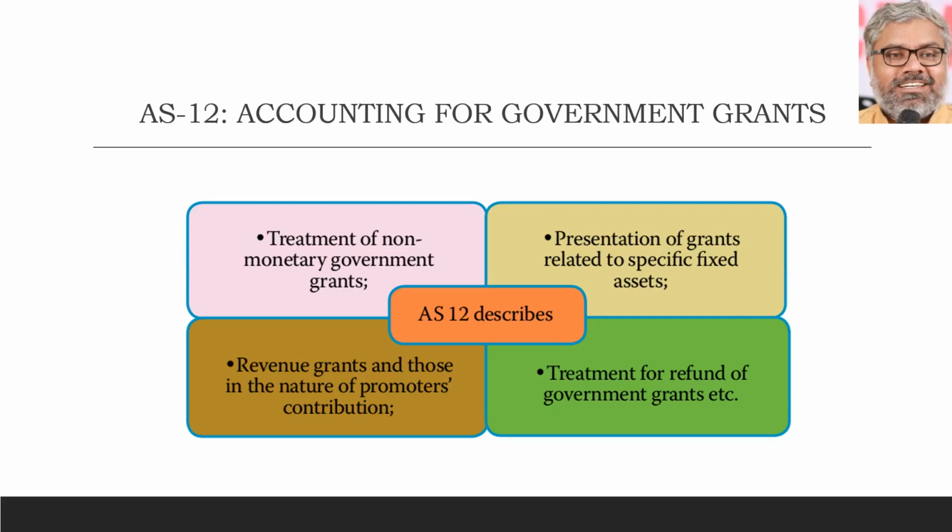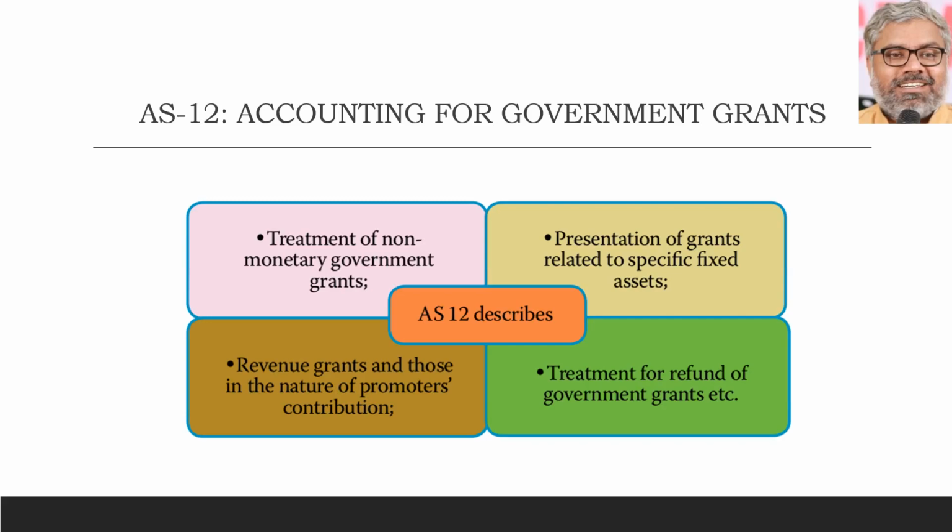And sometimes the government may give grants in the nature of promoters' contribution, like a capital grant, we can say, without any specific fixed asset to be attached to that. So government tells, let us say, if a particular organization is going to invest 10 crores rupees in a particular backward area, I will give you 20% of that as my contribution. Like that government may say. These are all examples. That is a kind of capital grant, it is also part of the capital that the organization can use for establishing a new entity in that area.